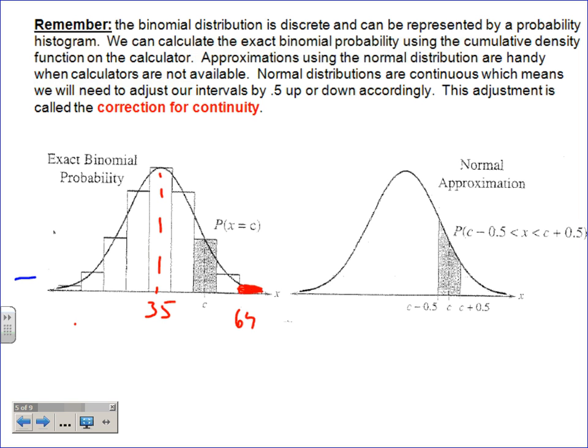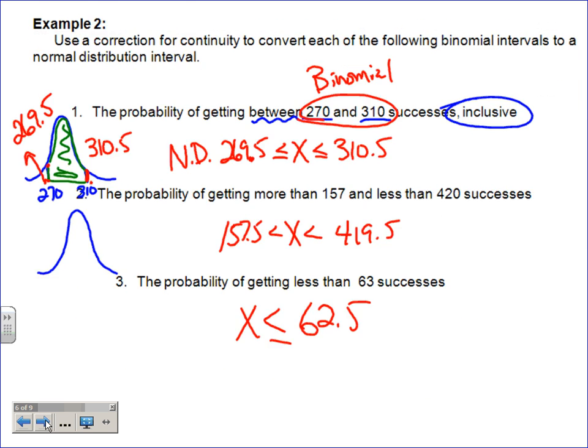And that's binomial speak. But remember, that's a midpoint, all right? And so to find my interval, I have to actually go both ways a half. I have to go to 63.5 all the way to 64.5, which is here and here, to get it to work for the normal approximation. Now, let's face it, our standard deviation is only 5 here, so it's going to take a while to get from 35 all the way out to 64. So we're not anticipating this to be a very big answer. At least I hope you don't anticipate it being very big.